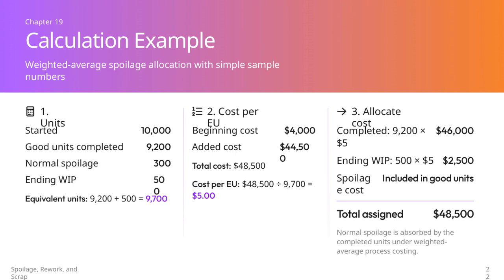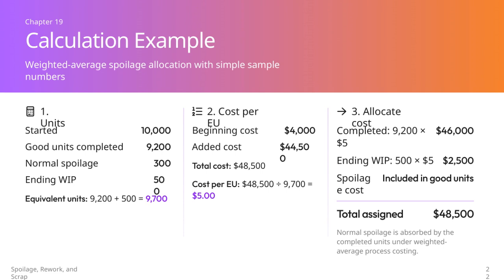Next, we move on to the cost per equivalent unit. We begin with the beginning cost of $4,000 and add the manufacturing costs added during the period, which were $44,500. This brings the total cost to $48,500. When we divide this total cost by the 9,700 equivalent units, we get a cost per equivalent unit of $5.